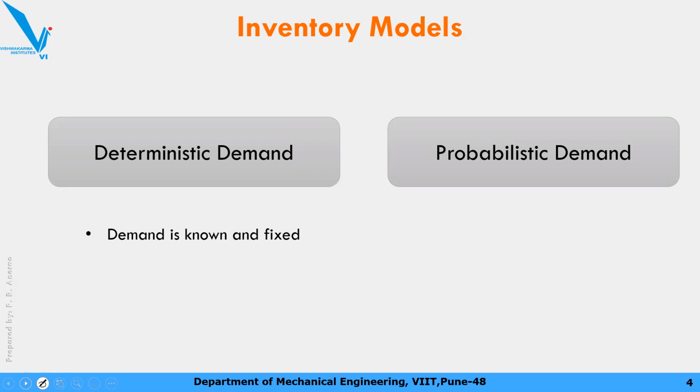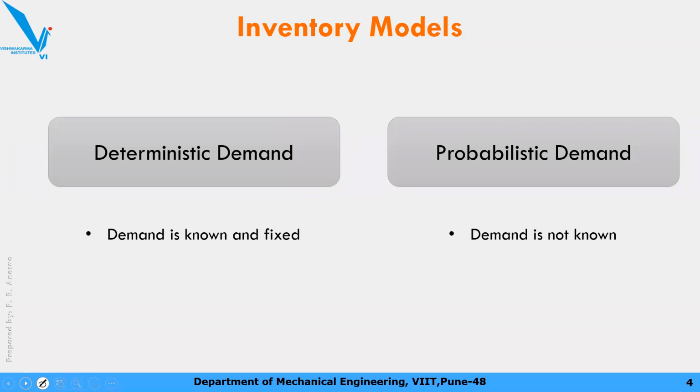But in the real situation, in real life, we don't know exactly what happens in the market, how demand will be fluctuating. You can just predict it, you can put a probability to it. So more or less, real life situations go closer to the probabilistic model where demand is not known, but it is a little complicated. So generally firms don't prefer to go for the probabilistic demand model, they go for the deterministic model.